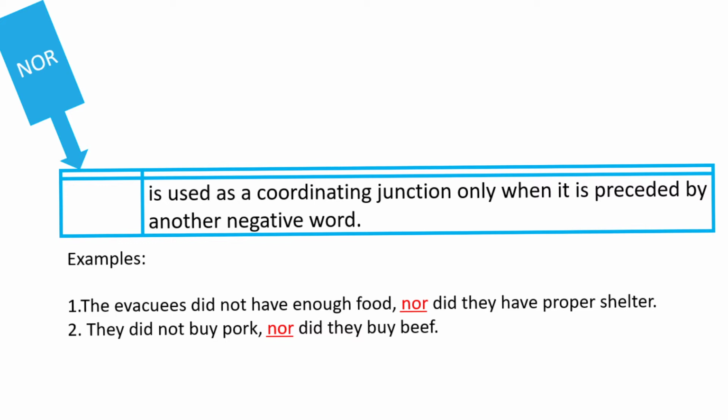Number 2, they did not buy pork, nor did they buy beef. In short, they did not buy both. Okay? That's it. That's how to use nor. Let's proceed with the use of but. When do we use but?